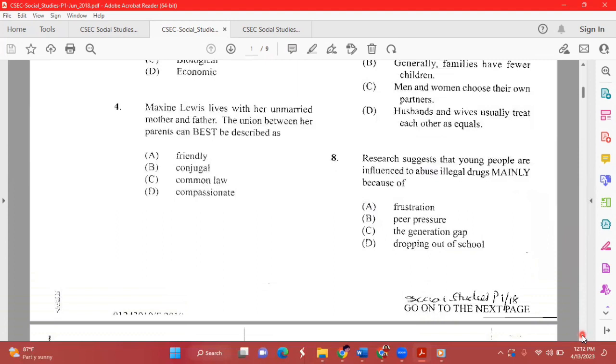All right, so for question 8, it says, research suggests that young people are influenced to abuse illegal drugs mainly because of, all right, so we have a lot of answers here. Now, the key term to determine this answer would have been influence to abuse illegal drugs. Now, the term influence simply means that you are telling somebody to do something, in a manner, so you're persuading them to actually do something. Now, most persons are influenced because of peer pressure. Let me go ahead and give an example.